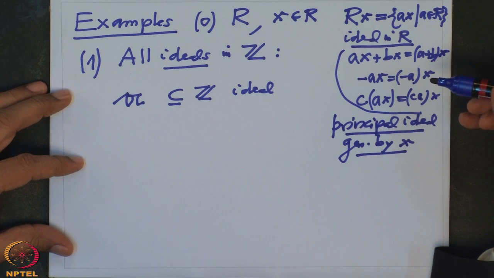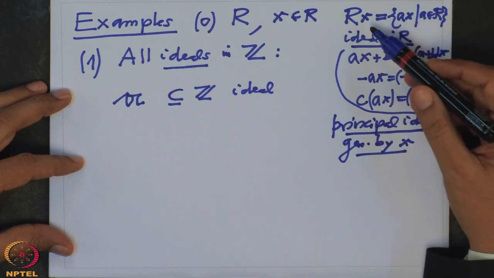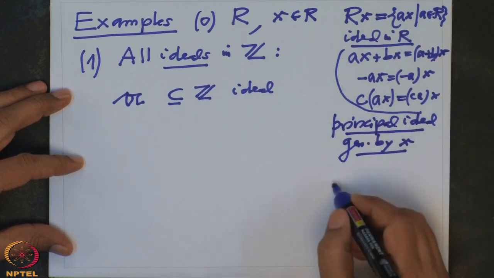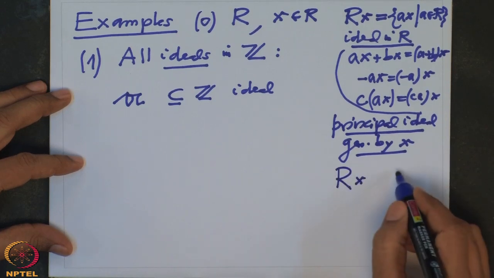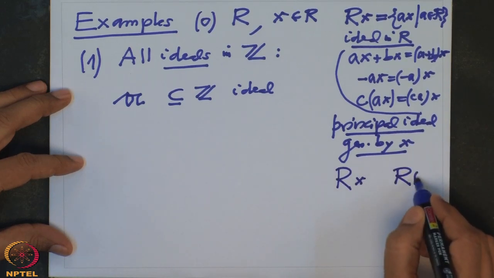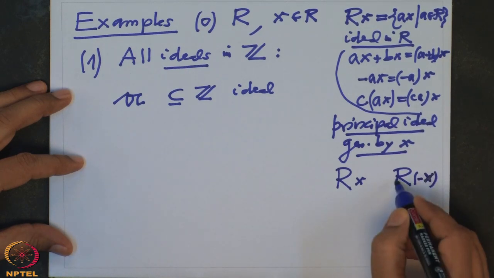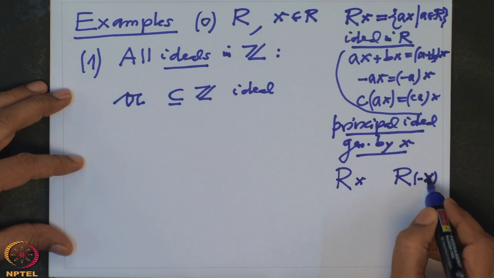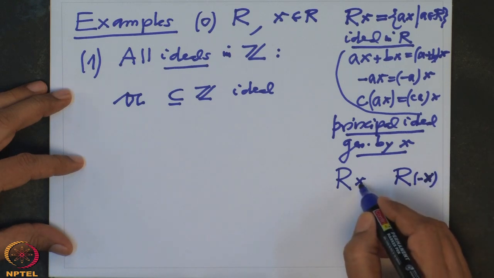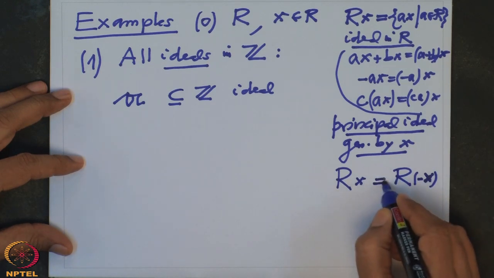For example, minus x will also generate the same ideal. So Rx is the same as R times minus x. Remember, this means all multiples of minus x. Minus x is the additive inverse of x. So these two ideals are the same.